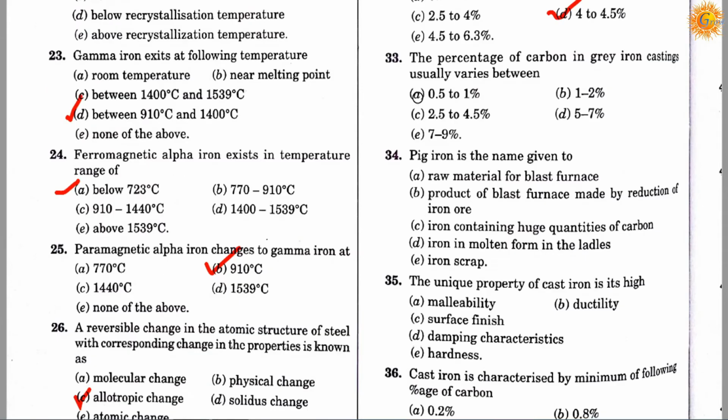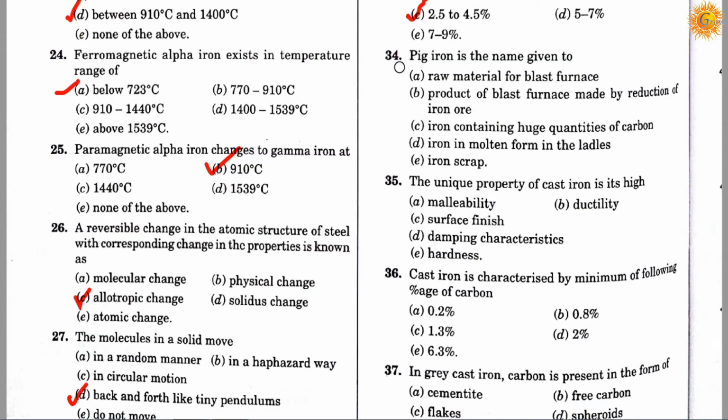Question number 33. The percentage of carbon in gray iron castings usually varies from option A 0.5 to 1%, option B 1 to 2%, option C is 2.5 to 4.5%, option D is 5 to 7%, option E is 7 to 9%. Correct answer is C. The percentage of carbon in gray iron castings usually varies between 2.5 to 4.5%.